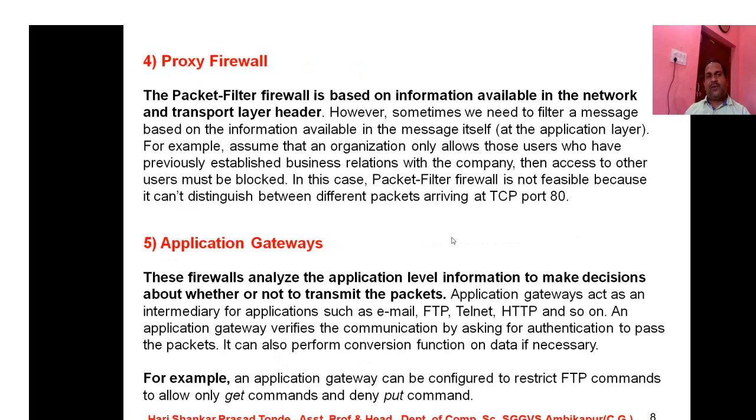Now we are going towards the fourth type of firewall, and that is the proxy firewall. As you all know, proxy means a copy that does the same type of filtering work. For example, the packet filter firewall is based on information available in the network and transport layer header. However, sometimes we need to filter a message based on the information available in the message itself, as in the application layer.